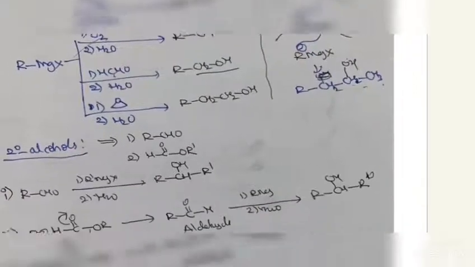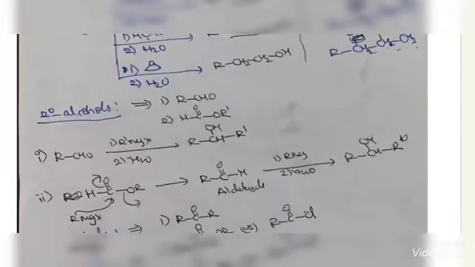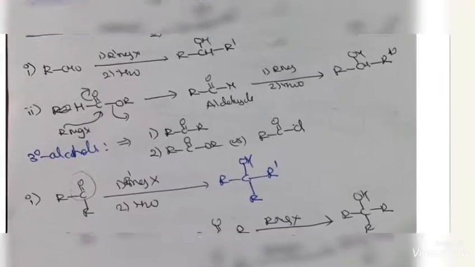This is primary alcohols. For secondary alcohols, generally we are using aldehydes or formic esters. The same mechanism will take place, and the aldehyde will give the secondary alcohol. In the ketones case, 2 times RMgX will be added. First nucleophilic addition will take place and give the aldehyde. The aldehyde further undergoes reaction and gives the secondary alcohols.